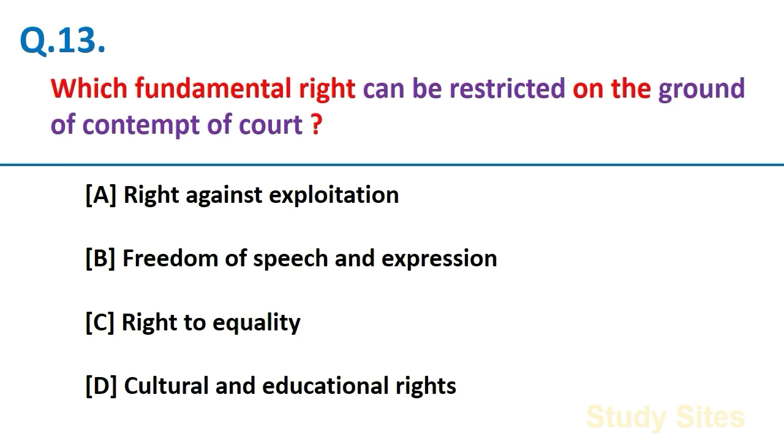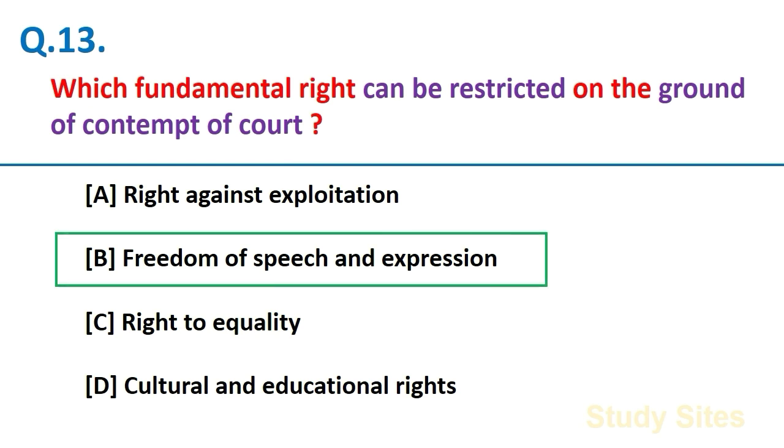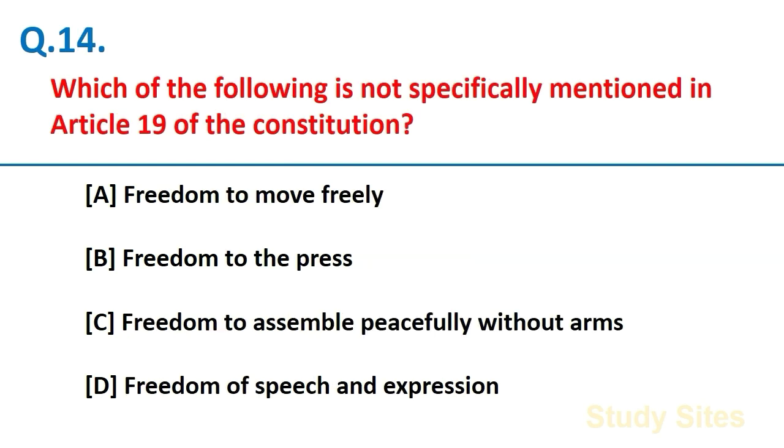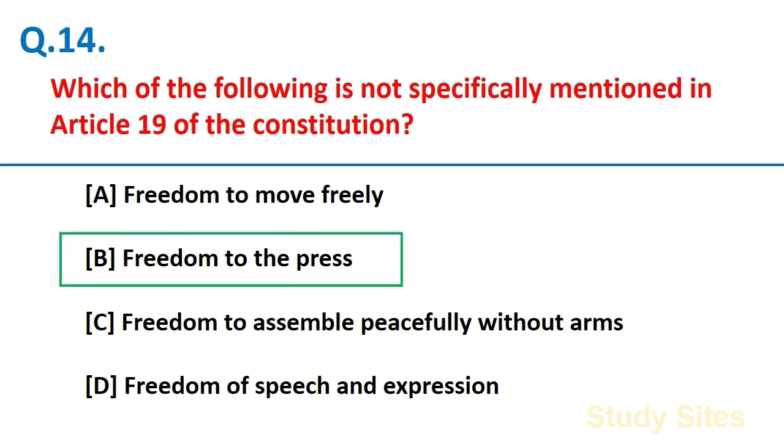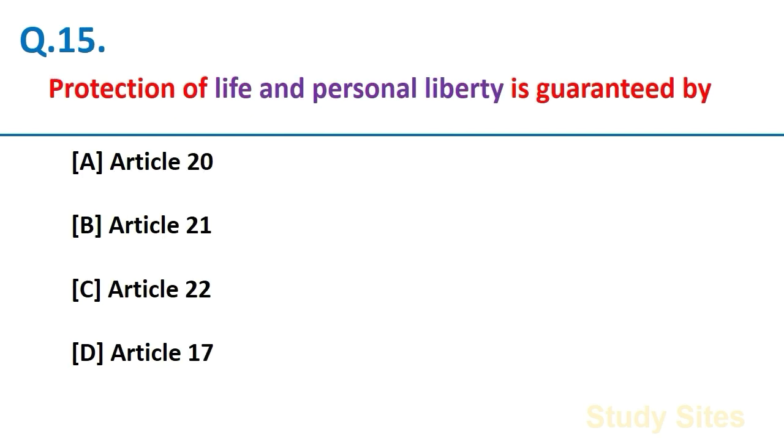Which fundamental right can be restricted on the ground of contempt of court? Freedom of speech and expression. Which of the following is not specifically mentioned in Article 19 of the Constitution? Freedom to the press. Protection of life and personal liberty is guaranteed by Article 21 of the Constitution.